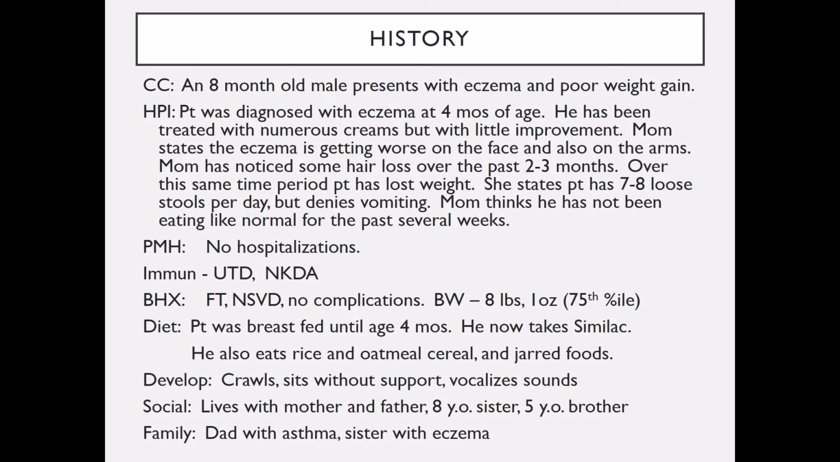There are no significant past hospitalizations. His immunizations are up to date, and he has no known drug allergies. His birth history was normal, with a birth weight at the 75th percentile, 8 pounds and 1 ounce. Diet: he was breastfed until about 4 months of age, and he now takes formula, which is Celiac, and he also eats rice and oatmeal cereal and jarred baby foods. Developmentally, he crawls, he sits without support, and he vocalizes sounds. He lives with his mother and father, an 8-year-old sister, and a 5-year-old brother. The dad has asthma, and the sister has eczema.